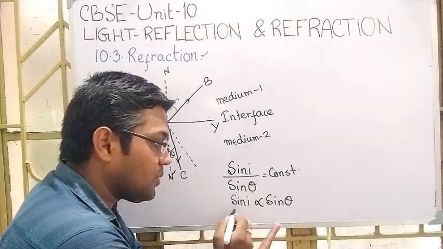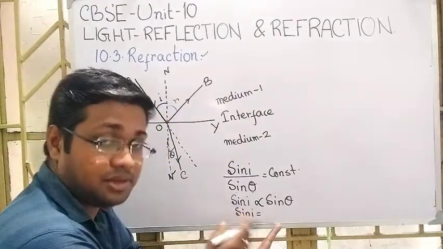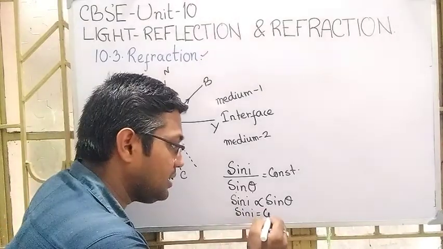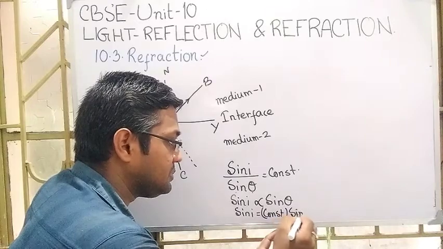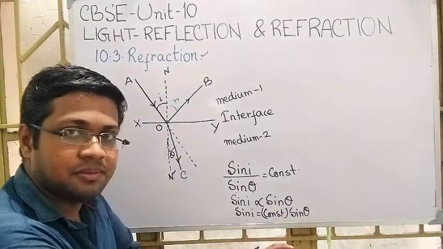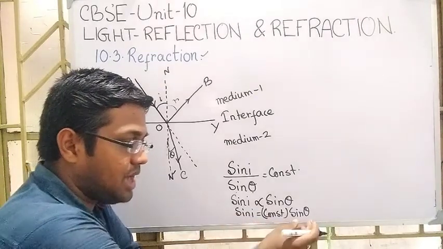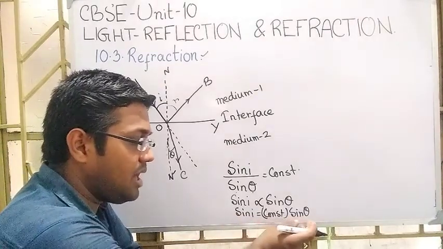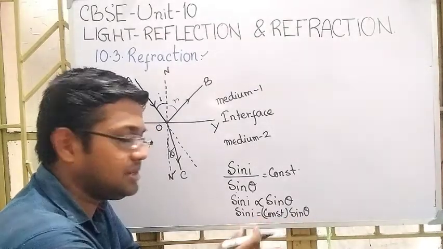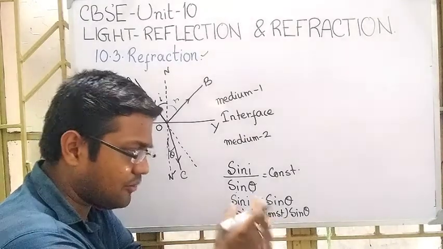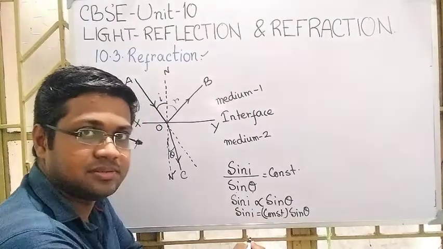To substitute this constant, we write it as an equation, taking a constant of proportionality. So we have seen that sine theta and sine I are related, and for a particular medium this constant will not change.